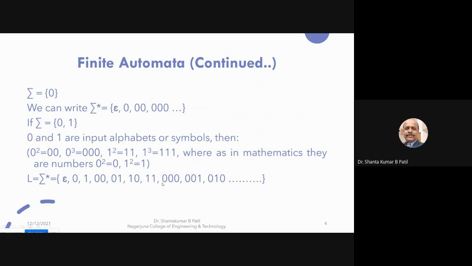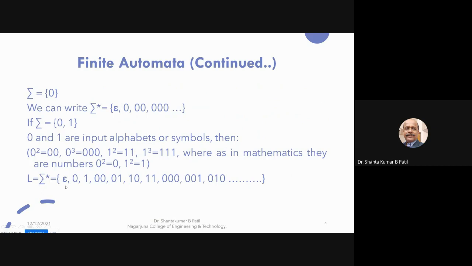For example, consider sigma is equal to 0. We can write sigma star is equal to the empty string, 0, double 0, triple 0, like that, a finite number of zeros. If sigma is equal to {0, 1}, where 0 and 1 are input alphabets or symbols, then 0 square is double 0, 0 cube is triple 0, 1 square is double 1, because 1 and 0 are the symbols. So 0 square is double 0.